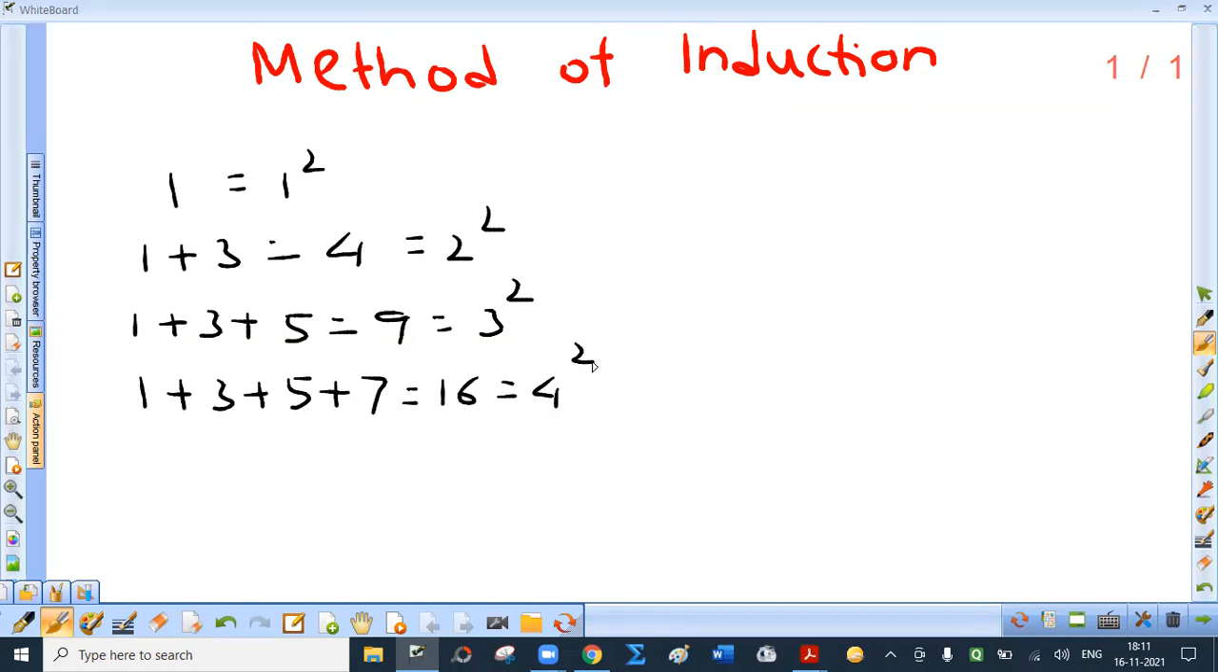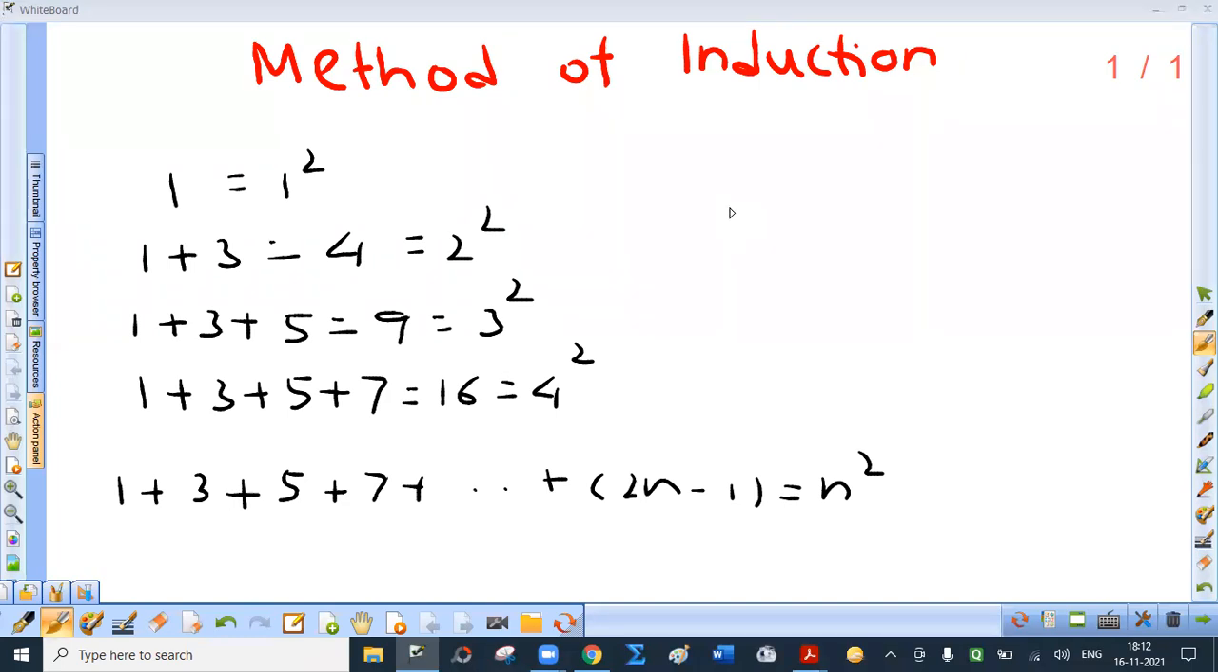So by observing this, can we say that sum of the first n odd numbers, clearly nth odd number is 2n minus 1, is n square. Note that this is just guesswork. We have observed the pattern and we have guessed this. This is not the proof. But in mathematics, mere guesswork is not sufficient. We have to prove this. Otherwise, result may not be true, but we will say that no, this is absolutely correct result.